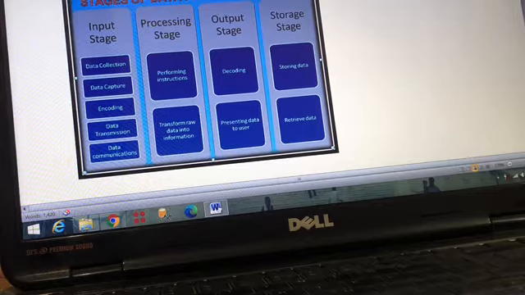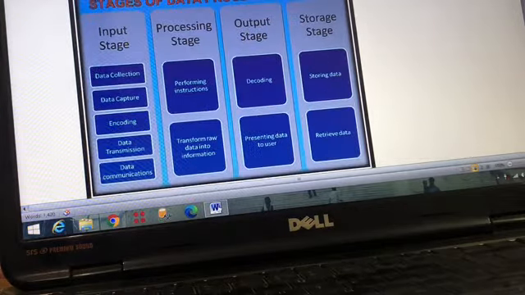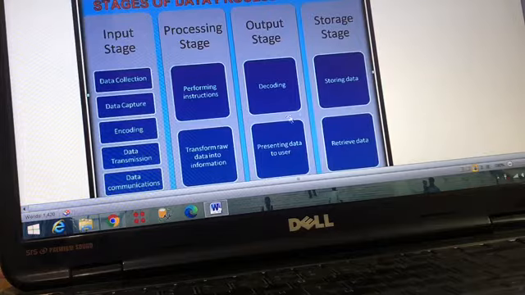So next, in the processing stage, you can see this is performing instruction, right? See here, it is performing instruction. Next is transformation, raw data into information. Of course, this is the raw data. The input stage is the collection of raw data, and the processing stage is converting the raw data into information.